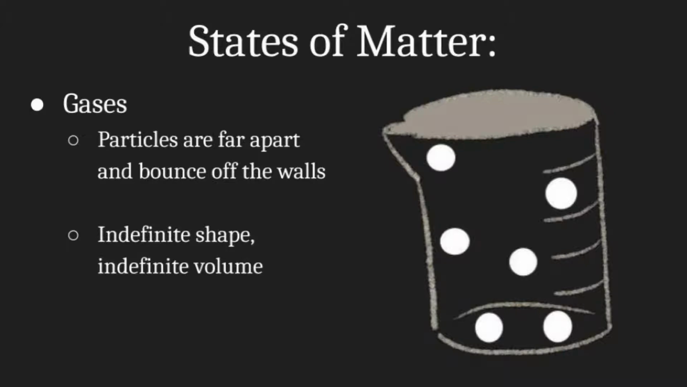The last state of matter we're going to discuss are gases. The particles are far apart and bounce off the walls of the container. You could see this beaker, I drew a cover on top of it, because otherwise our gas particles wouldn't stay in the beaker. Because gases have an indefinite shape and an indefinite volume, so their volume becomes the container they are in. Since the gas particles are moving around in all directions and colliding, this has the most entropy out of any of the states of matter or the aqueous form.